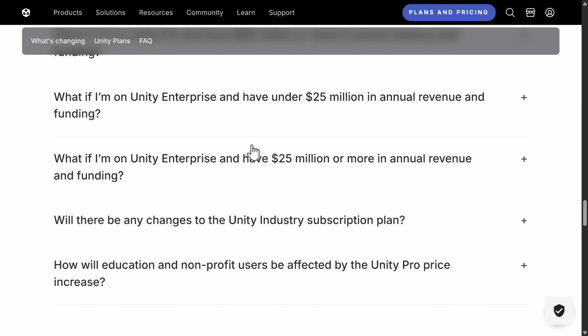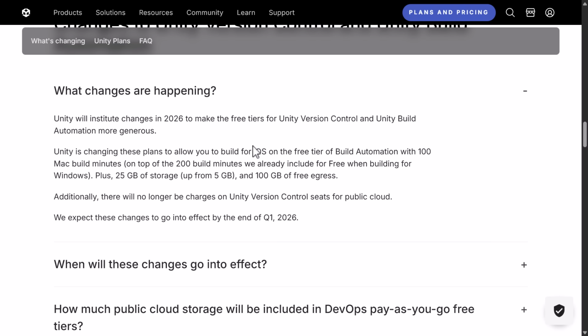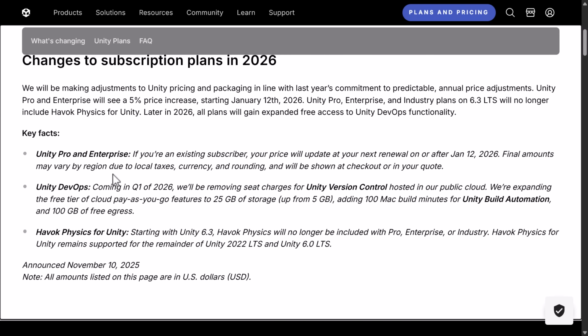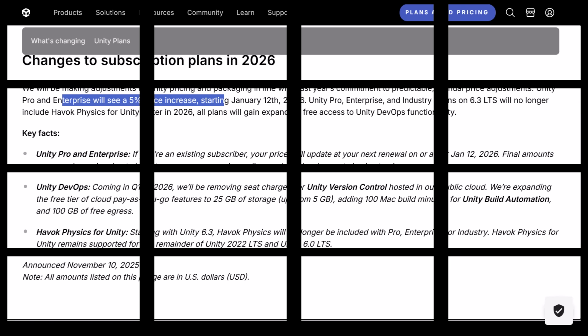So at the end of the day, what this mostly boils down to is this announcement right here. If you're a Pro or Enterprise subscriber, you're going to see a 5% increase. That's it. So again, this is one of the tragic downsides of having a subscription cost as opposed to, again, a royalty-based cost. Royalties scale up with everything, so you never really have increases. 5% is 5% and remains 5%. Whereas if you're charging X amount per seat, which I think right now is $200 for a Pro license, and you need to make more money, you've got to increase the seat costs. And that's what this is.